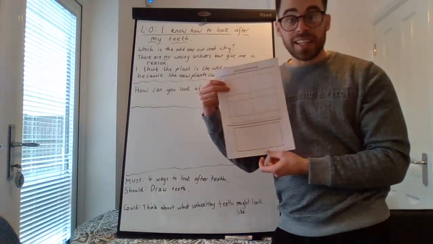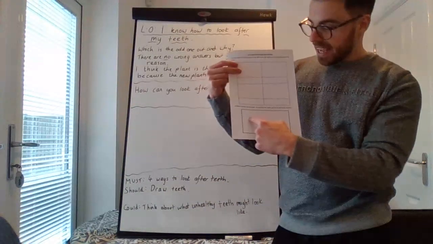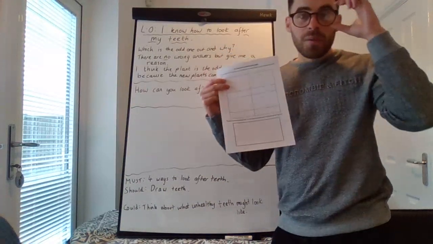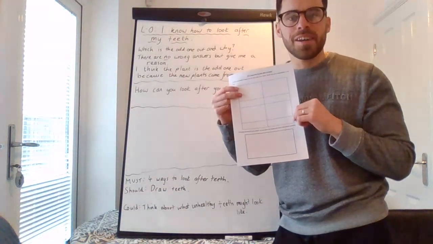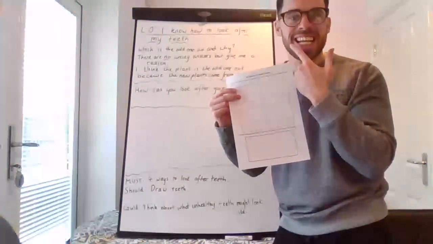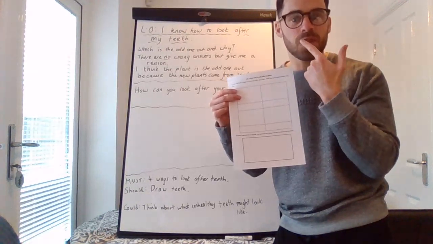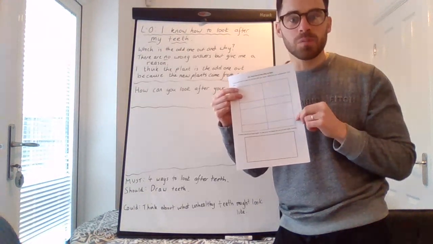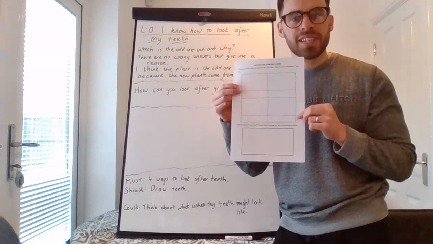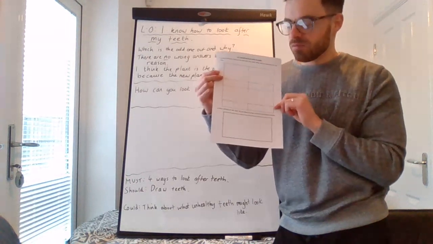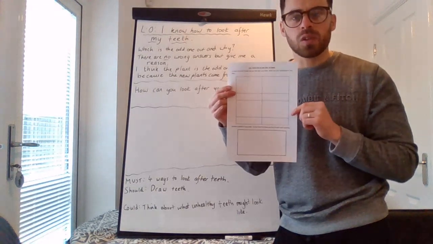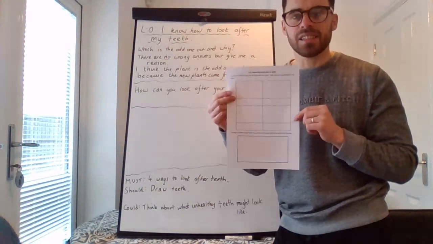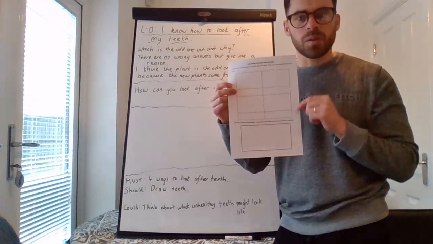And then if you finish that and you have time, there's a large box at the bottom where I'd like you to attempt to try and draw what your teeth look like. Maybe a nice smile, and try to pick out the teeth in your top jaw and your bottom jaw. Try to draw what your teeth look like. Really thinking carefully about the shape of those different teeth, because that will bring us on to our next lesson. Think about the shape of those different teeth.